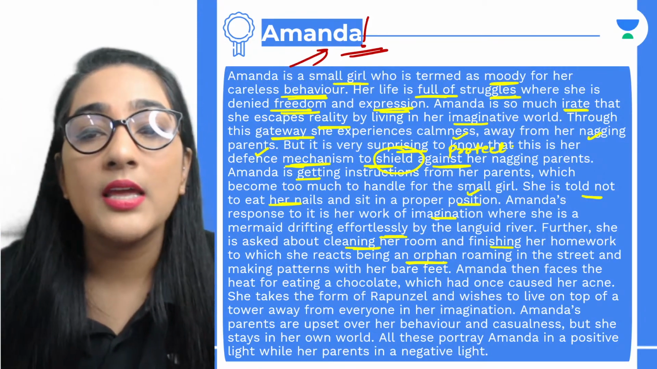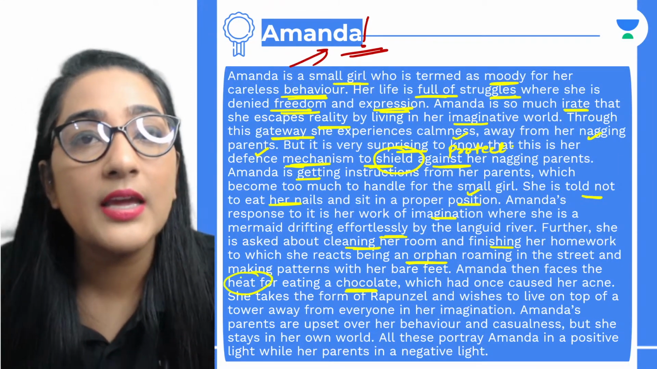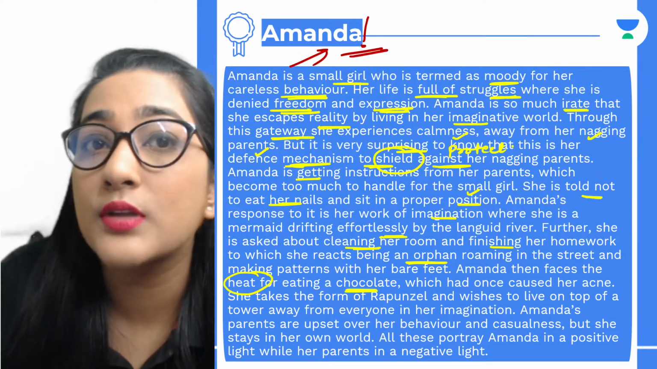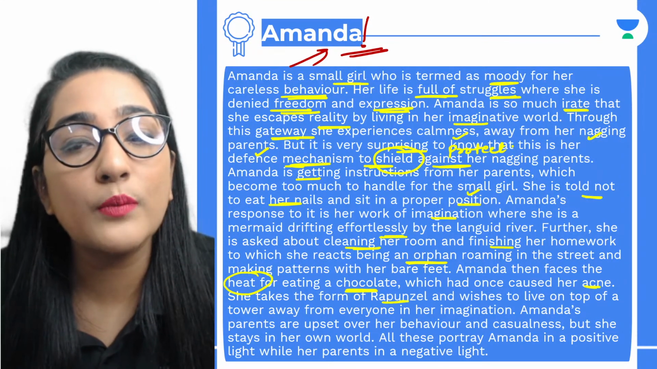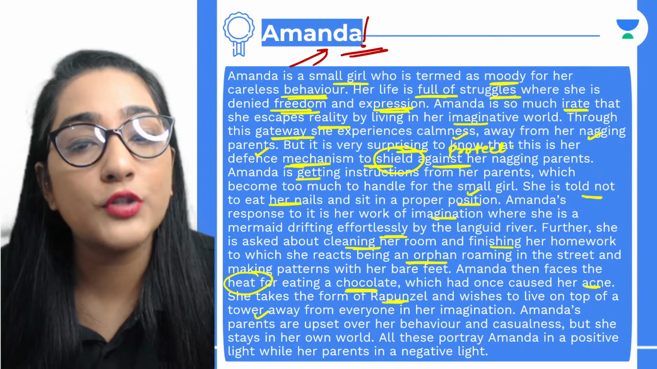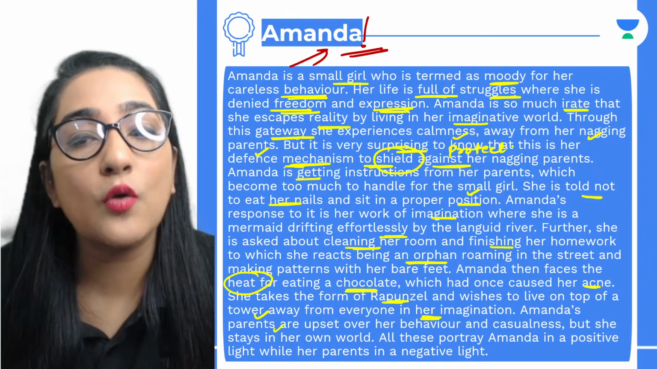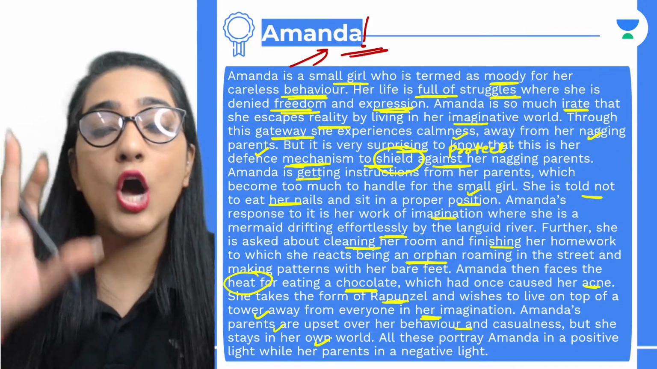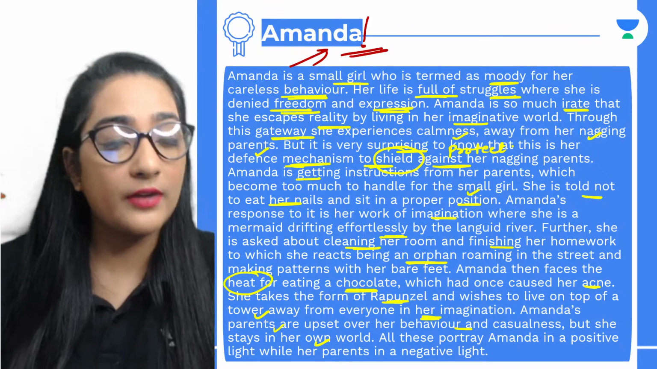Now, the third thing. Amanda then faces the heat for eating a chocolate. Heat basically as in that basically there was a restriction. Her mom got angry, which had once caused her acne. She takes the form of Rapunzel and wishes to live on top of a tower away from everyone in her imagination. Amanda's parents are upset over her behavior and casualness, but she stays in her own world. All these portray Amanda in a positive light while her parents in a negative light.